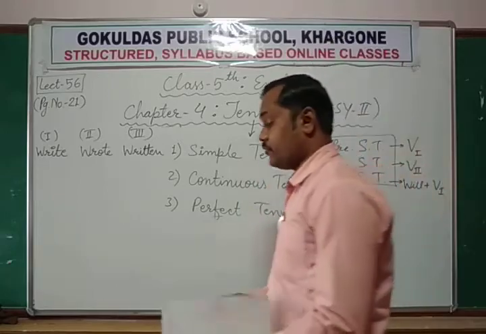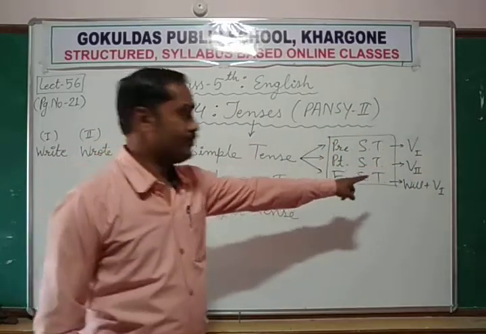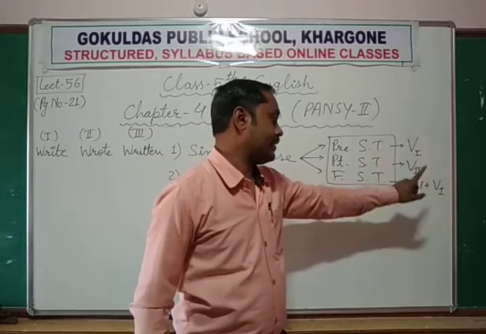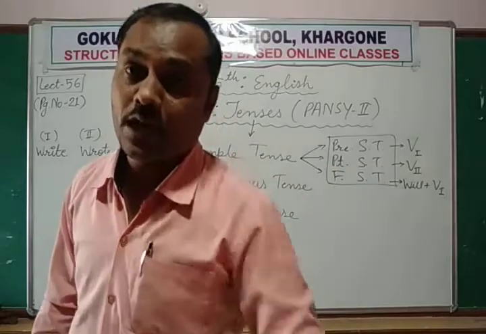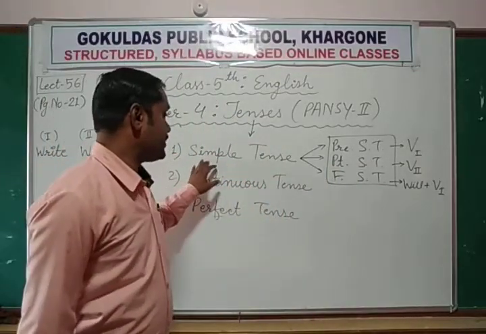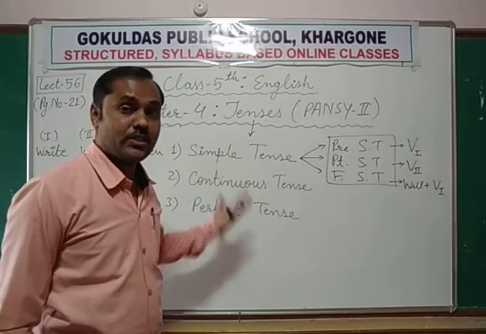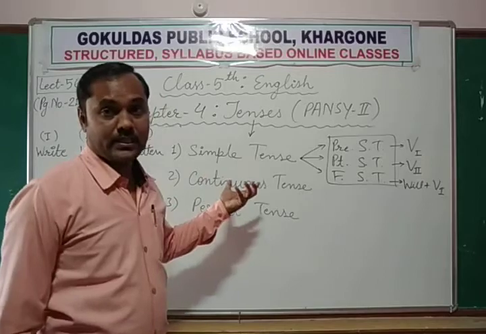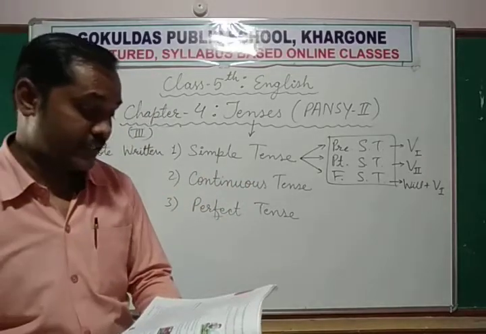So like that you need to identify. You identify the verb's first form, the verb's second form, and will plus the verb's first form. This is the formula to identify the tense form of the verb, which form the verb follows indicates which tense, how to identify the type of the tense.